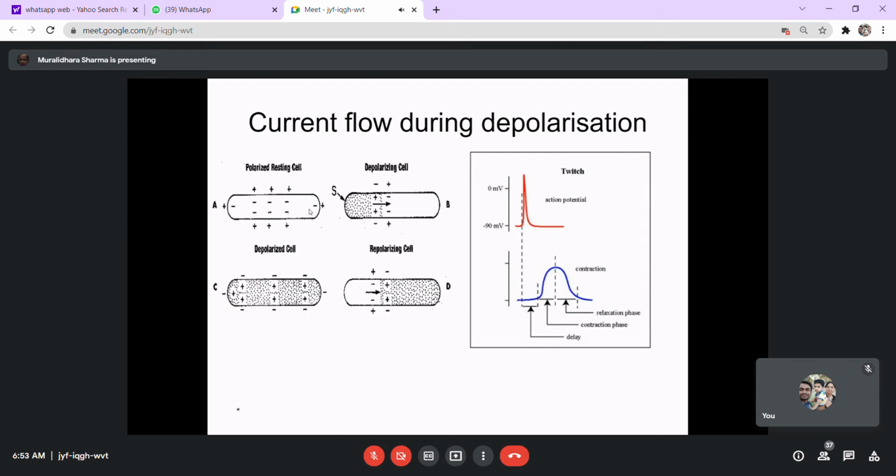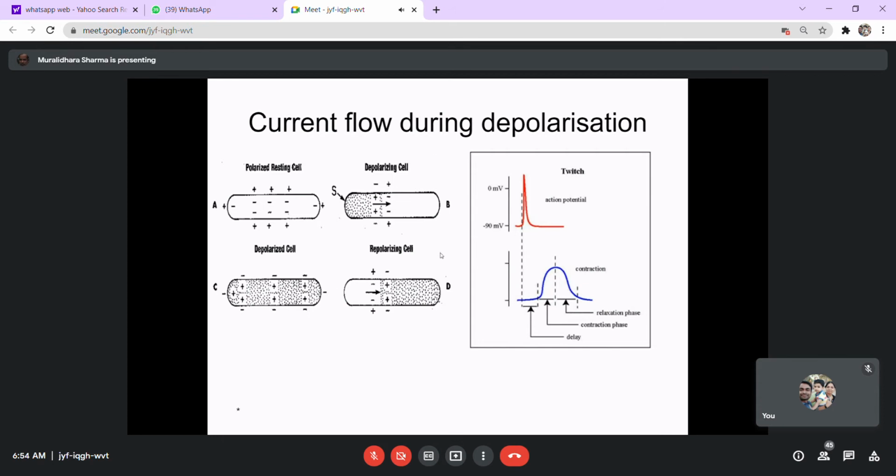Anyway, in case of excitable tissues, the nerves and the muscles, this membrane potential can change temporarily to produce an action, and that's what we call the action potential. This process is called the depolarizing process. So, in case of the muscles, due to a stimulus from outside, the potential difference changes temporarily, the positive charges move in and the negative charges move out, and that condition is called the stage of depolarization, and that produces a current wave.